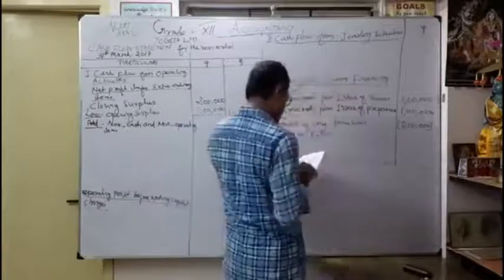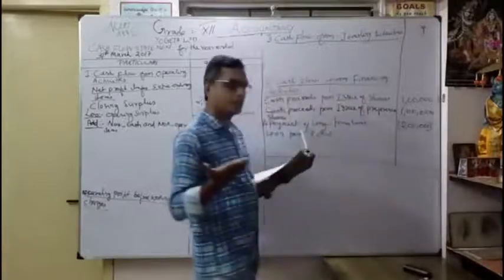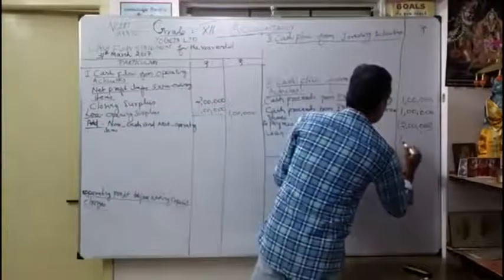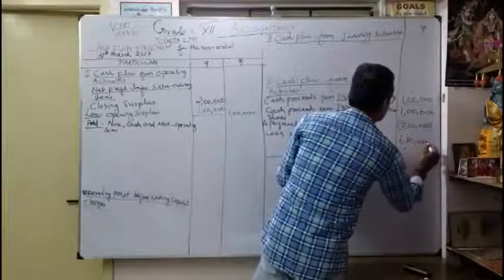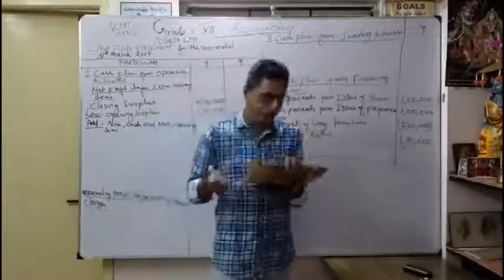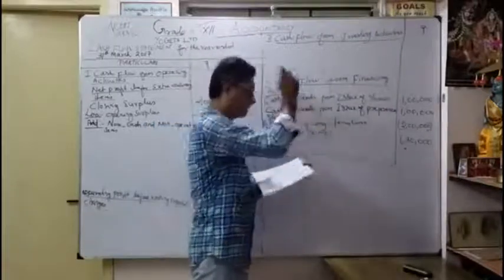So how much loan from Rahul? 20,000 become now 1,50,000. So that means how much you got money? 2,30,000. That's what the loan from Rahul. So our cash increased. That's what we shown it here under finance activities.